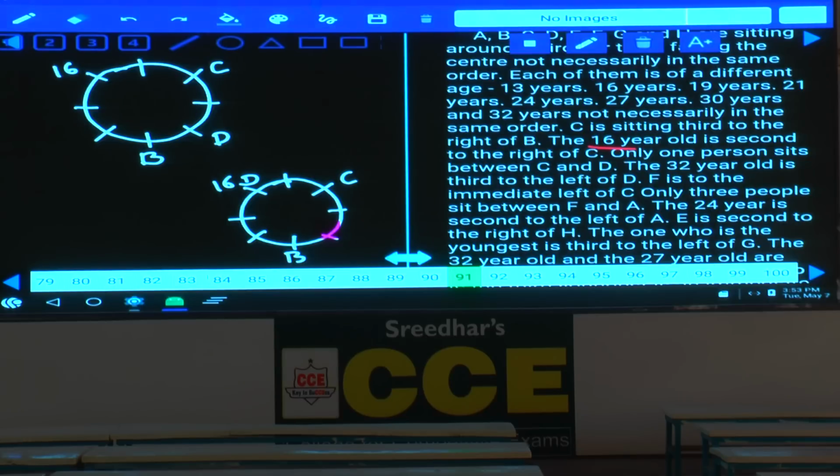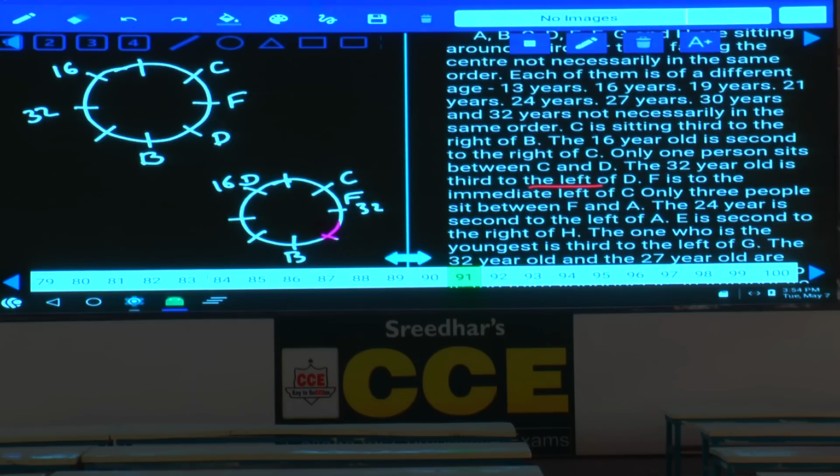The 32-year-old is seated third to the left of D. Hence here it is 32. And 32 is seated third to the left of whom? Third to the left of D. 1, 2, 3 and 32 is here. Next one, F is to the immediate left of C. Now in this case, in the first case F is here, and in the second case F is the 32-year-old. And F is to the immediate left of C. 3 people between F and A.